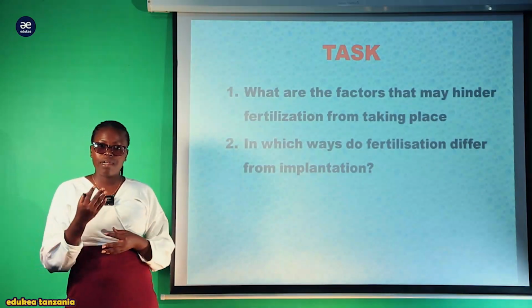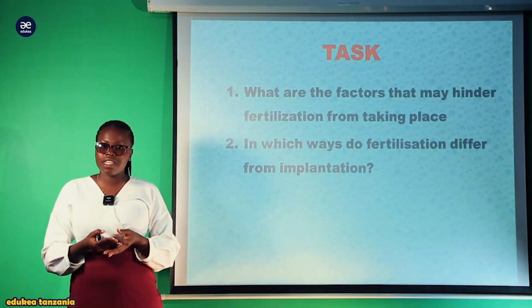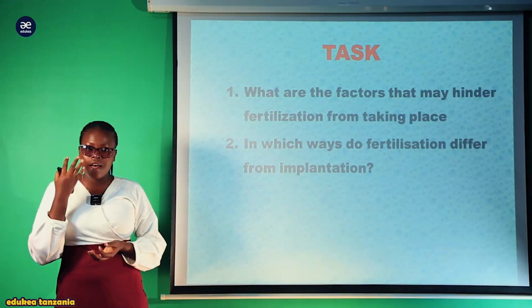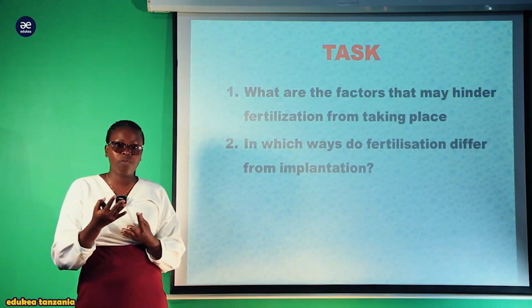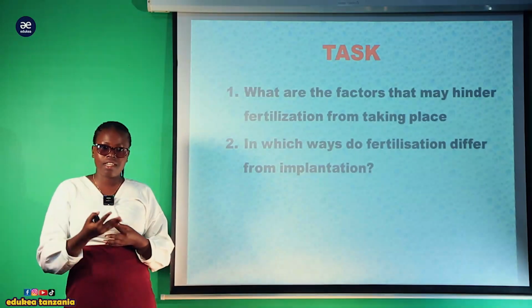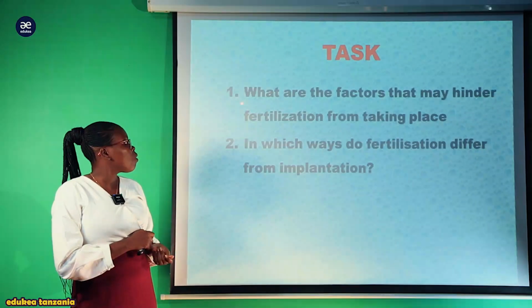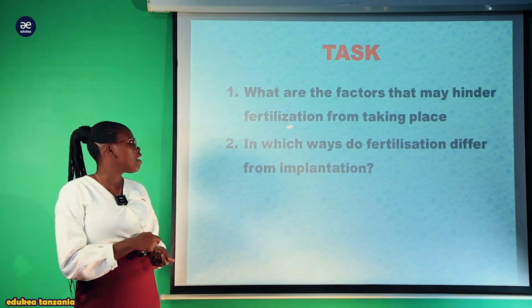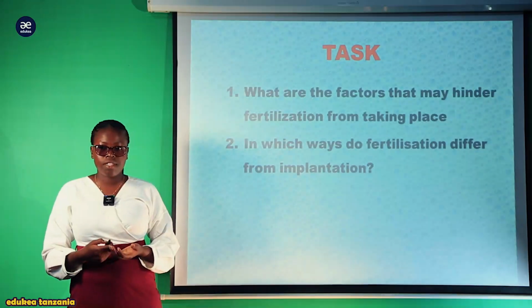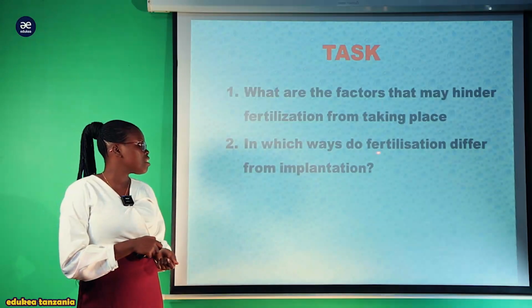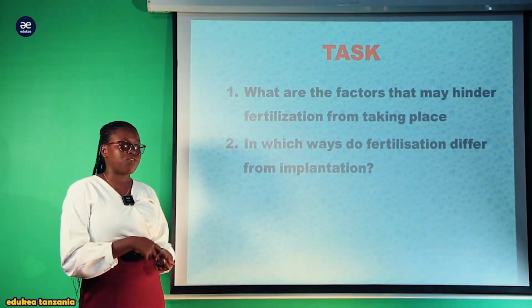So before I sum up my session, please take a look at this simple task so as to increase your understanding. I would like to hear a comment from you in case there is any misunderstanding or question. So my question is, what are the factors that may hinder fertilization from taking place? The second one, in which ways does fertilization differ from implantation?